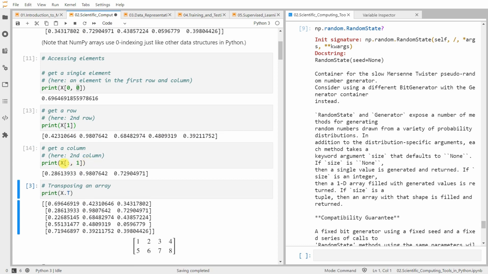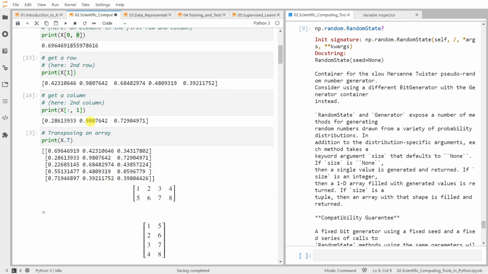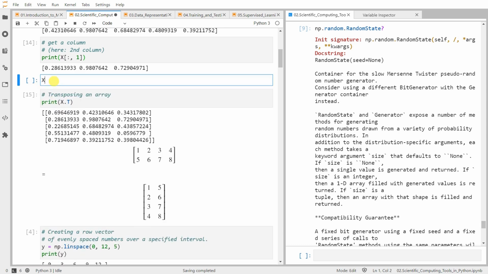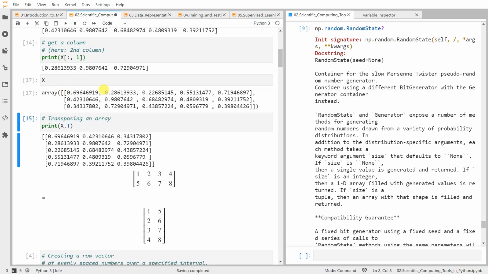How about this? This will give us the column, okay? This column. Well, anyway, these are very, very simple examples. You can just check yourself. The other operation we commonly use is matrix transposing. It's as simple as doing x.T. That will give us a transposed matrix. So the original matrix, which is 3 by 5, if we transpose it, will be 5 by 3, right? This matrix has been transposed as the following, right?